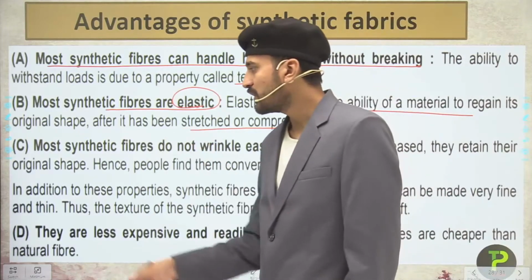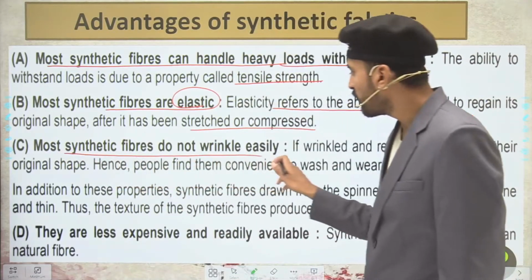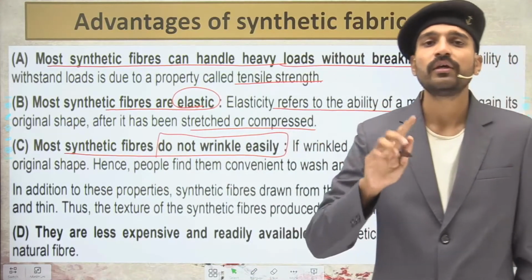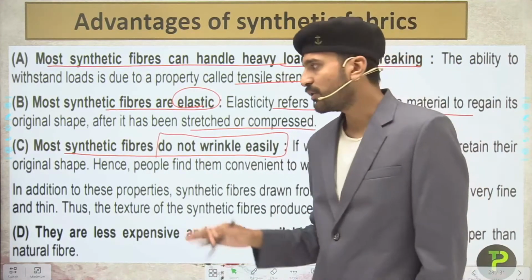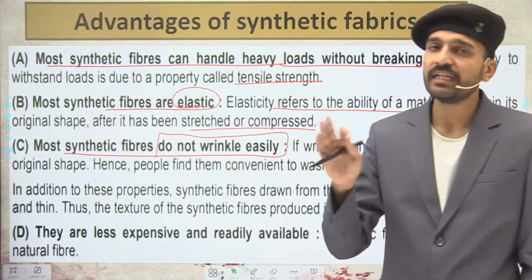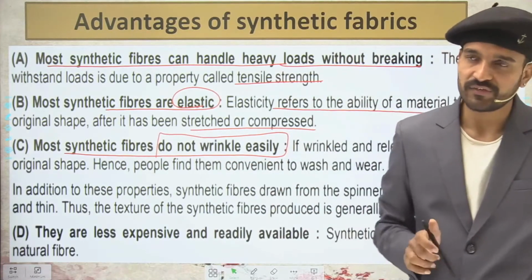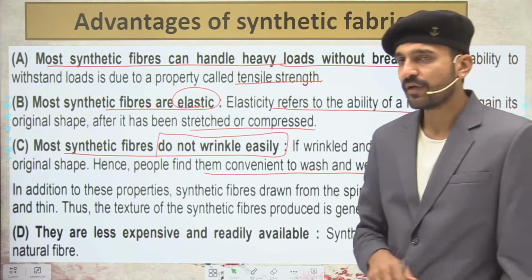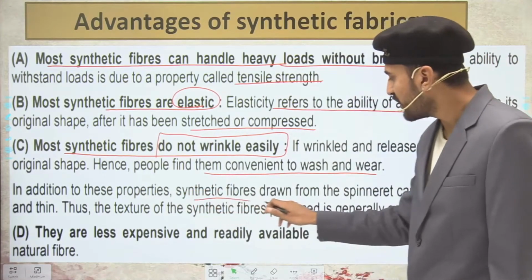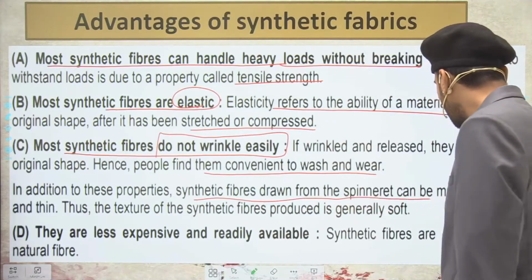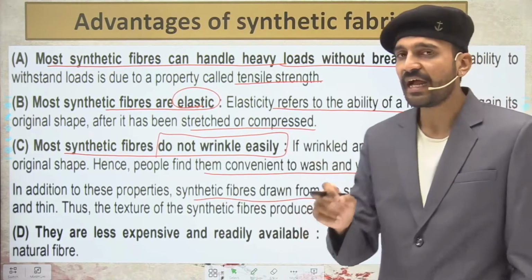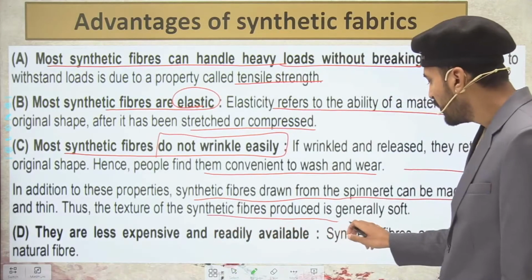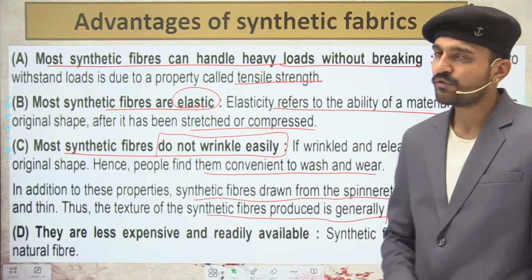The next is that most synthetic fibers do not wrinkle easily. This property makes them widely used as clothing material because they do not wrinkle easily and do not require creasing. So people find them convenient to wash and wear. In addition to these properties, synthetic fibers drawn from the spinneret can be made very fine and very thin. Thus, the texture of the synthetic fibers produced is generally soft.